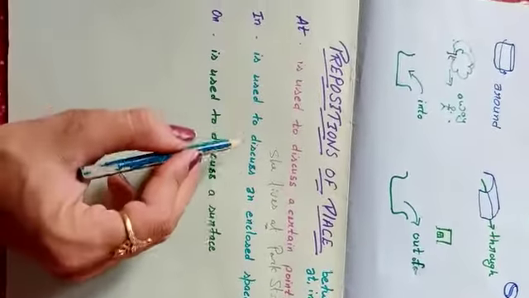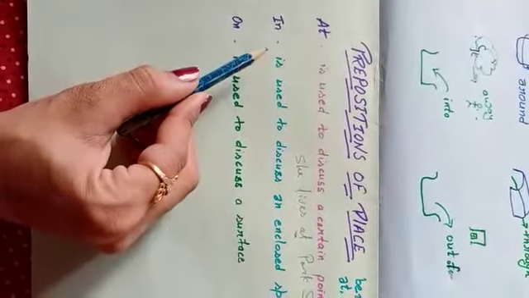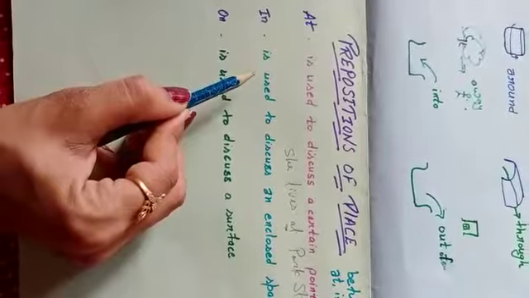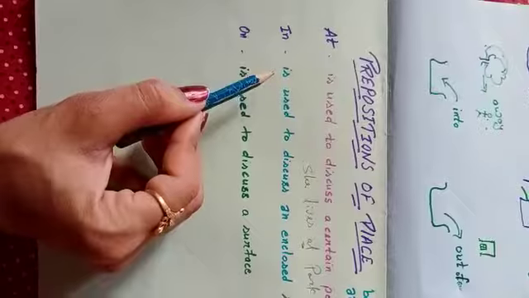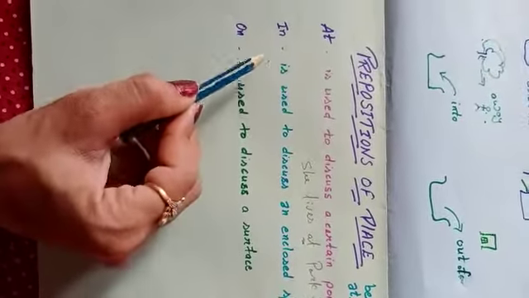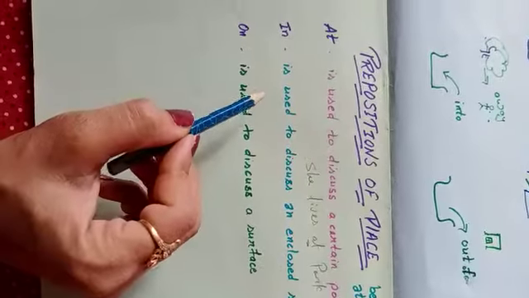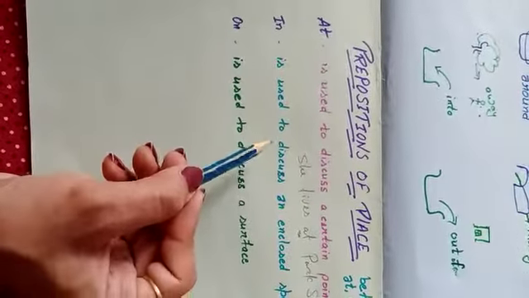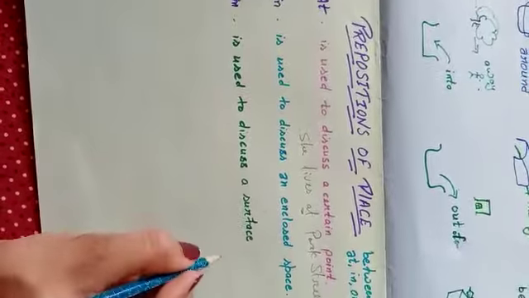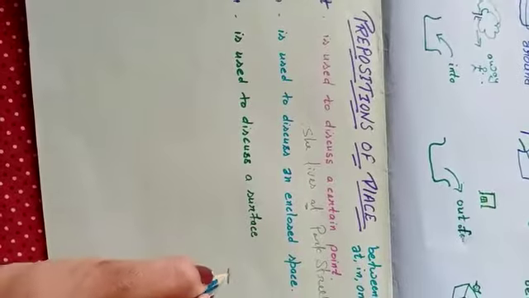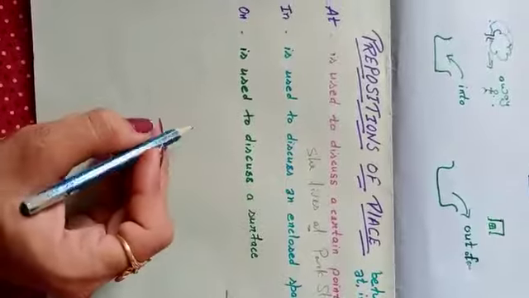And in is used to discuss an enclosed space also. For example, water is in the bottle, like now water is surrounded by the bottle, and tea is in the jug, in the cup, meaning something is enclosed. He is in the room, in the office, in the cabin, this way. On is used to discuss a surface. For example, something is on the floor, on the ground, a surface is shown there.